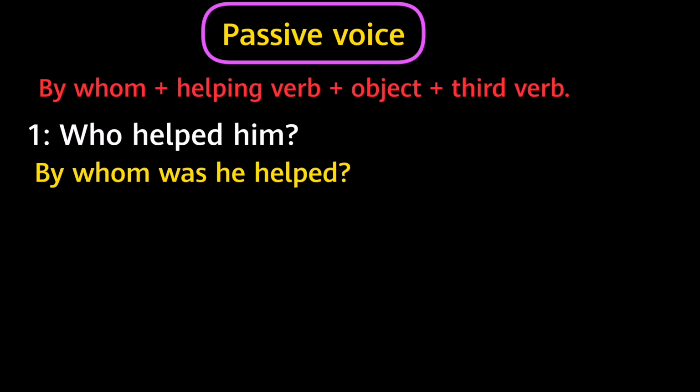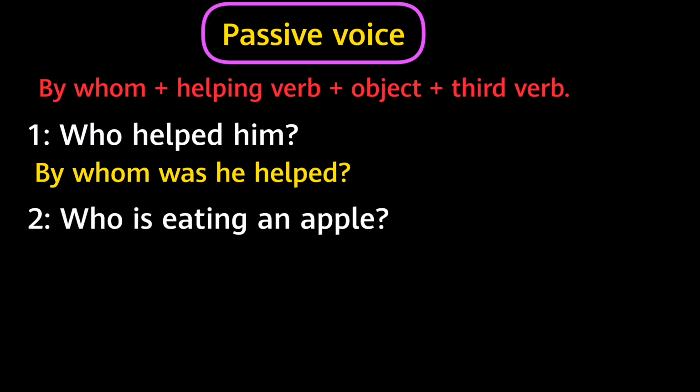First we have changed the word, who, into, by whom, and then we have used helping verb, was, because this is the past indefinite tense. You can also change other sentences like this. Who is eating an apple? Look at this sentence, again change this sentence into passive voice through the given passive structure.